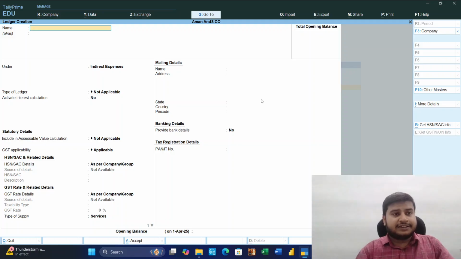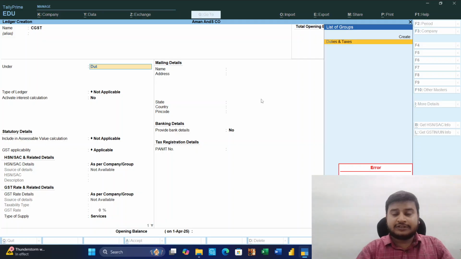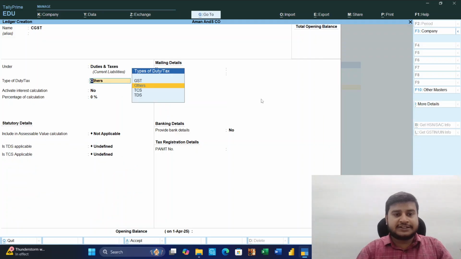For GST we have to make a CGST ledger. It will not come under indirect expenses, it will come under duties and taxes, because we have to pay government duties and taxes.